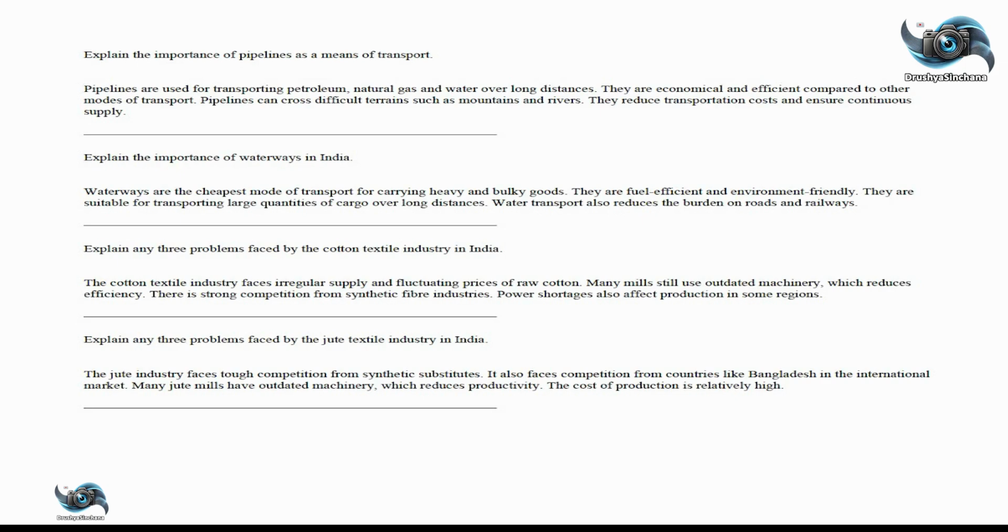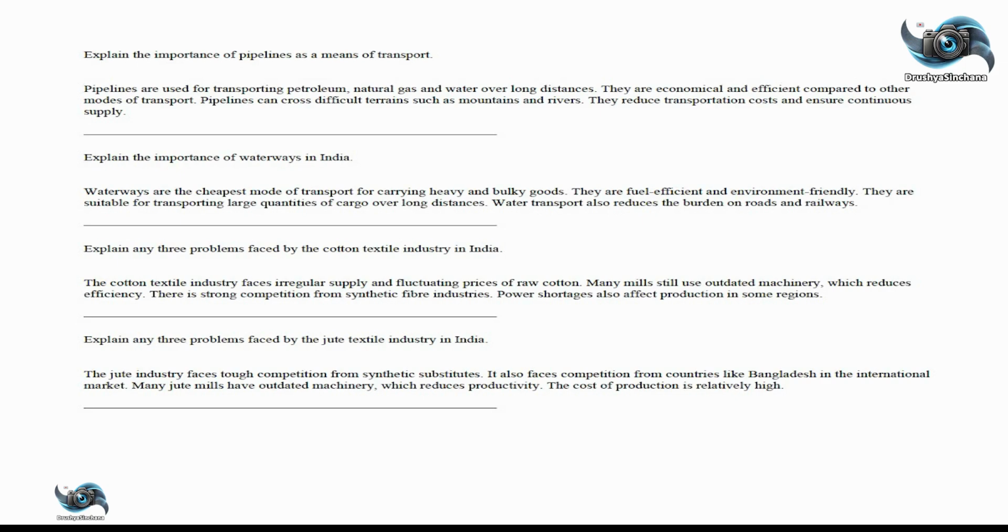Explain any 3 problems faced by the cotton textile industry in India. The cotton textile industry faces irregular supply and fluctuating prices of raw cotton. Many mills still use outdated machinery, which reduces efficiency. There is strong competition from synthetic fiber industries. Power shortages also affect production in some regions.